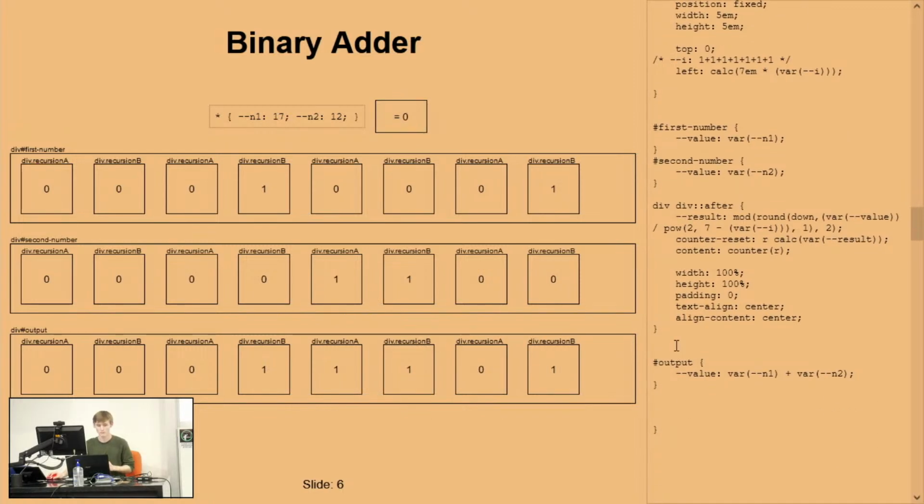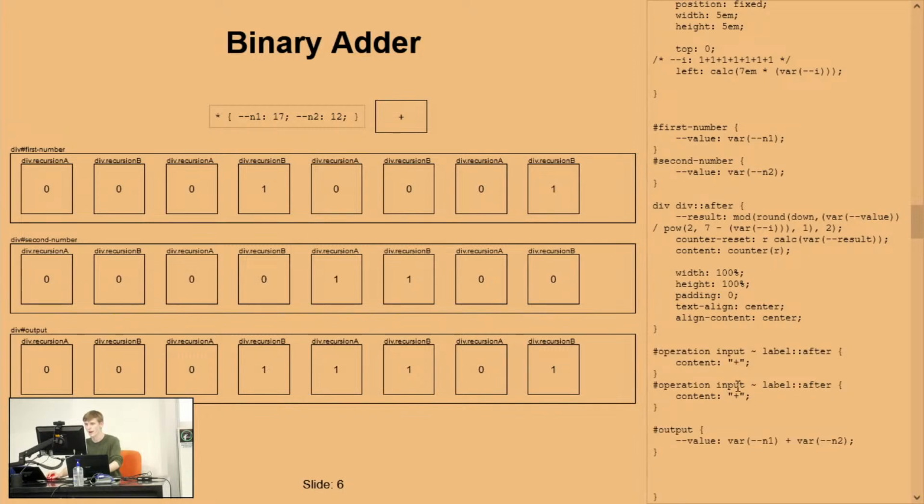So, firstly, I'm going to make this button, which I'm going to call the operation, look a little bit nicer. So, our operation input followed by a label after. Before we were setting all these inputs to be equal 0 when they started. We can set this to be content plus to begin with. So we have a plus button. Hopefully we will be able to change it to a negative sign by changing what happens when our input is checked.